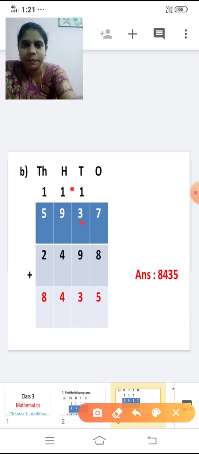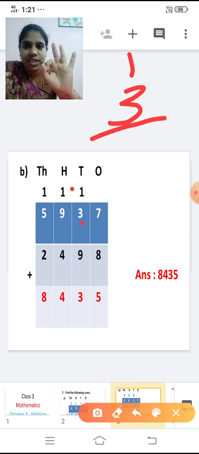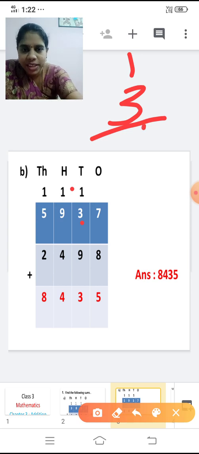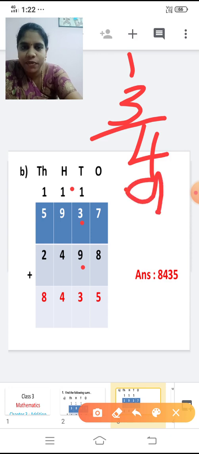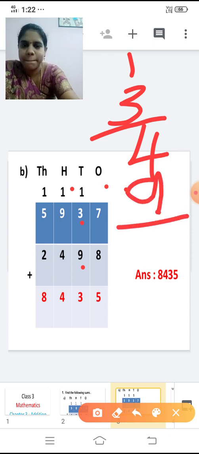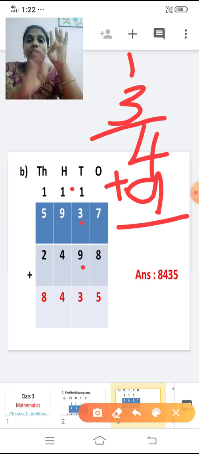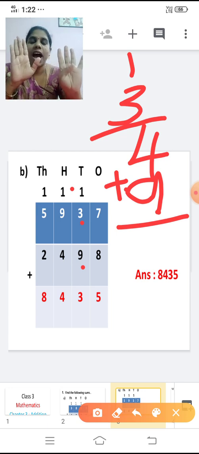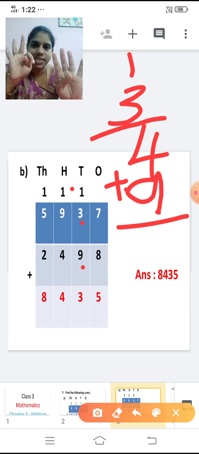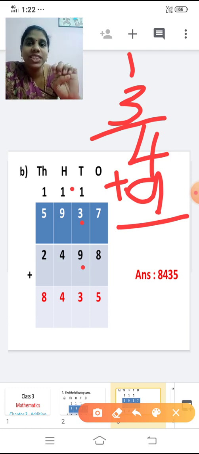1 plus 3. After 1 we are going to add 3. After 1, 2, 3, 4. With this 4 we are going to add 9. Now tell me 4 plus 9. After 4 we are going to add 9 numbers, right? After 4, 5, 6, 7, 8, 9, 10, 11, 12, 13.